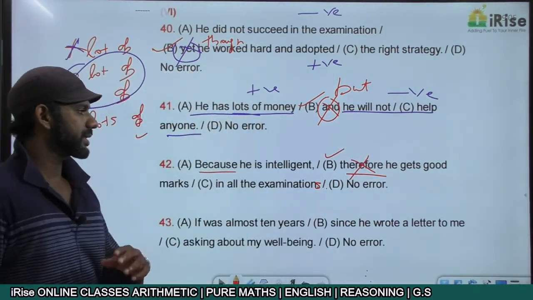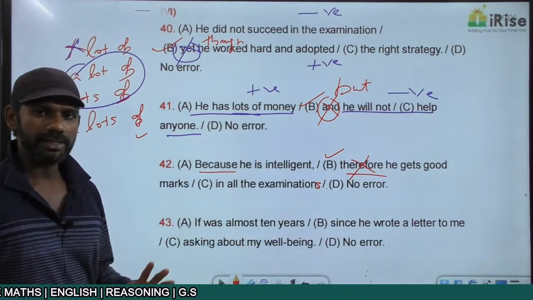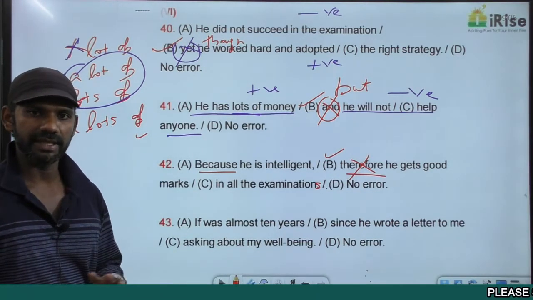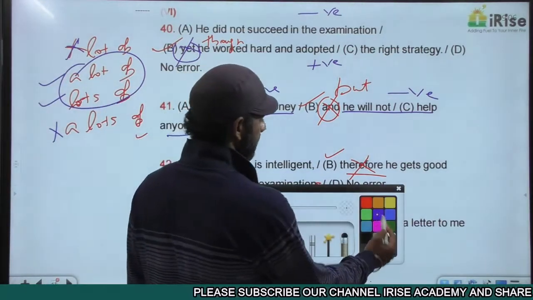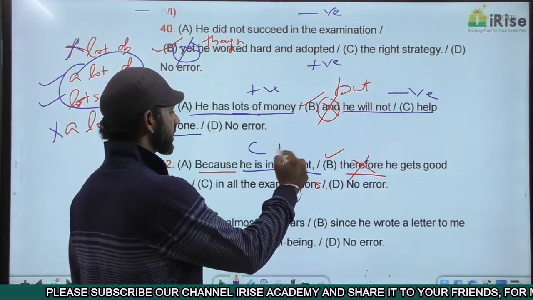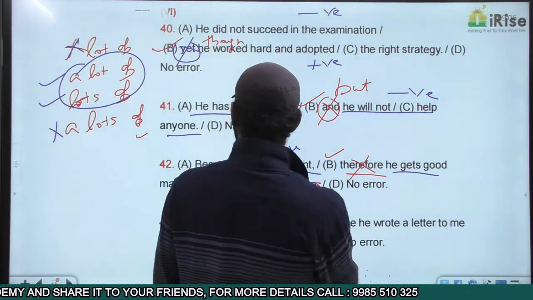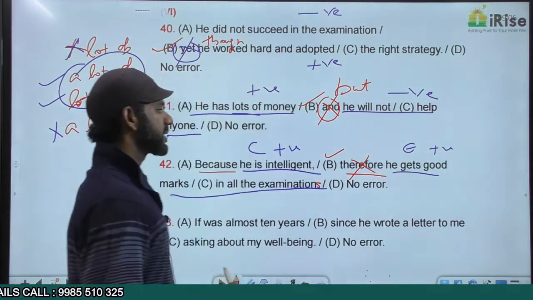Because he is intelligent, he gets good marks in all the examinations. Because, the cause and effect indicator, must connect a positive reason and a positive result or a negative reason and a negative result. The reason here is he is intelligent, positive. The result here is he gets good marks in all the examinations, positive. Positive reason, positive result.